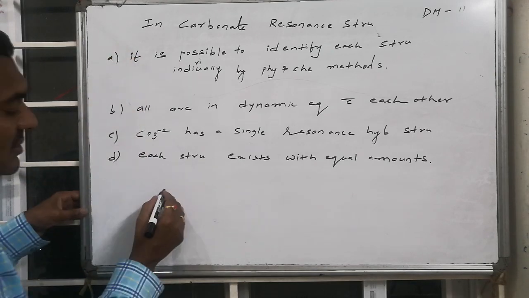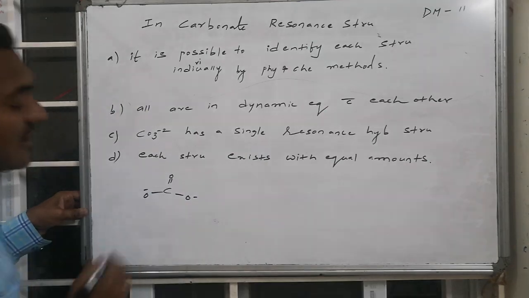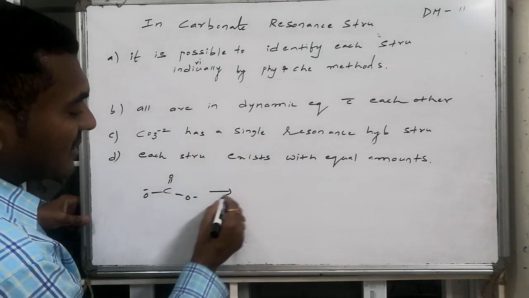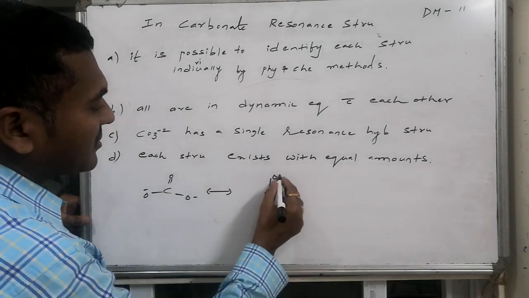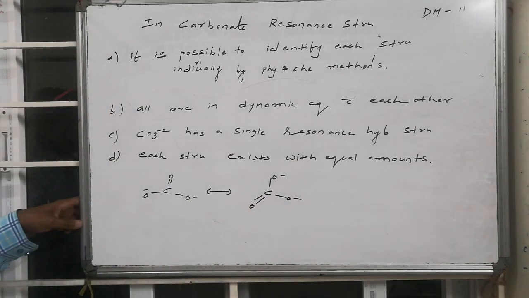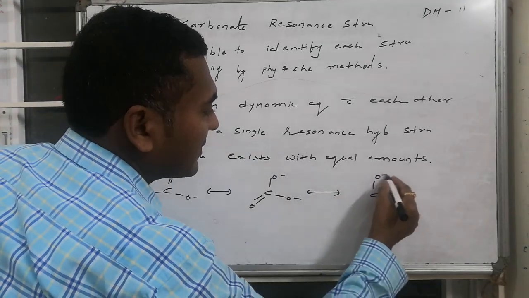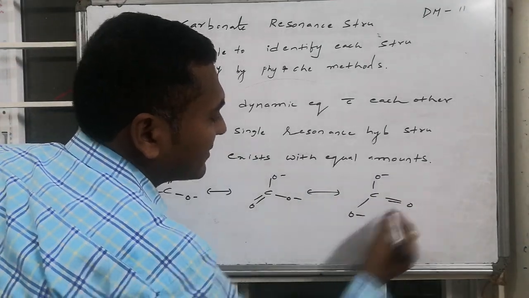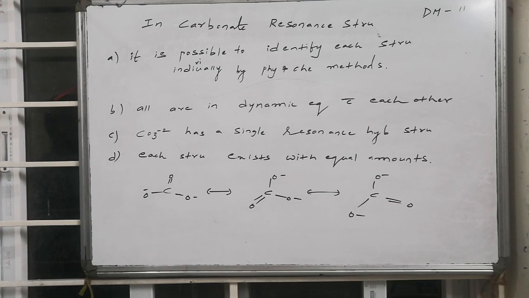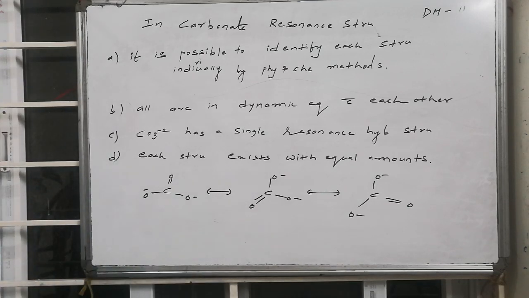Whereas those structures, structure 1 is like this, the first carbonate structure. As per the given question, it is making dynamic equilibrium with the other carbonate structure, which is like this, and another eligible structure for the carbonate is like this. These are the three structures. These three structures are present in dynamic equilibrium with one another.